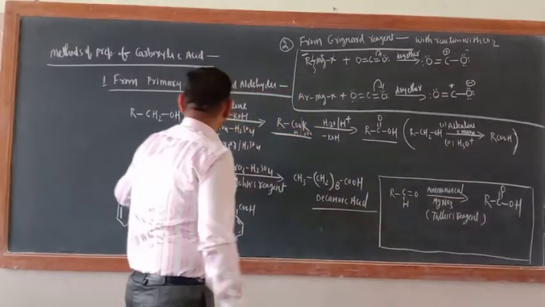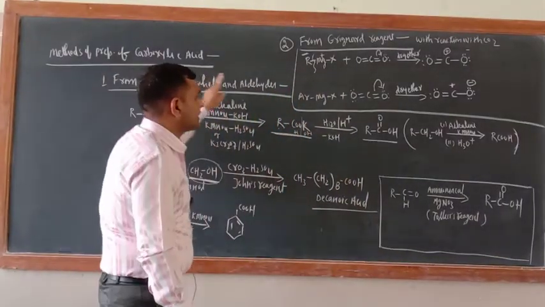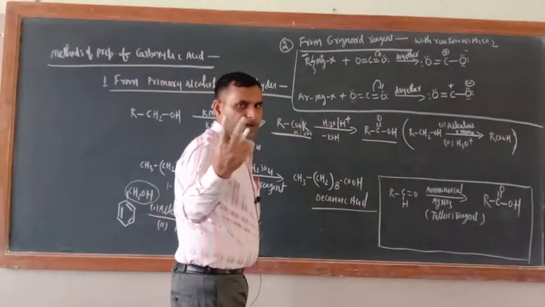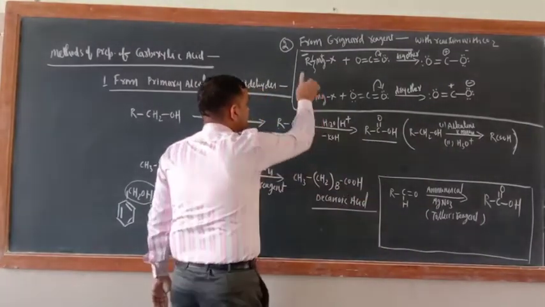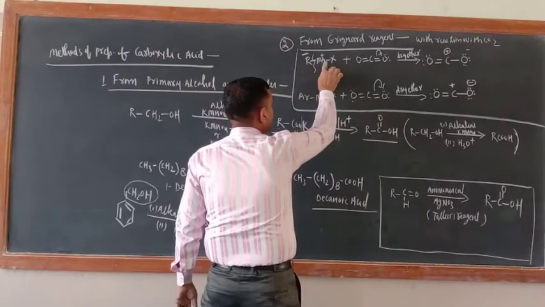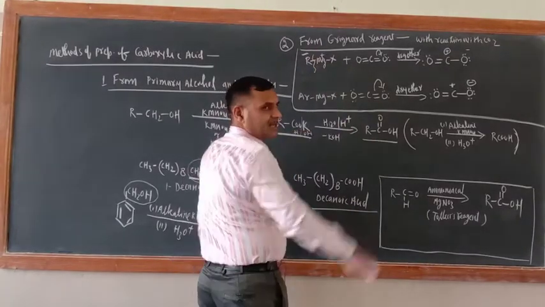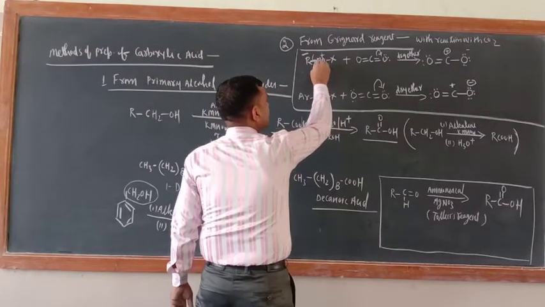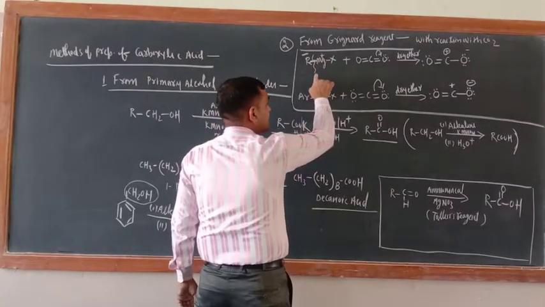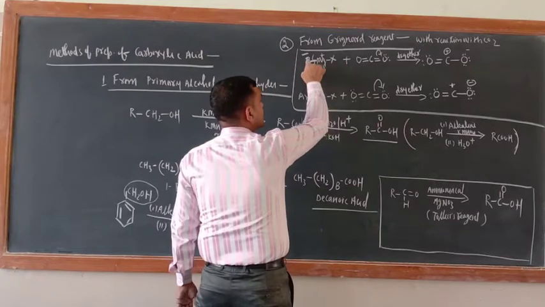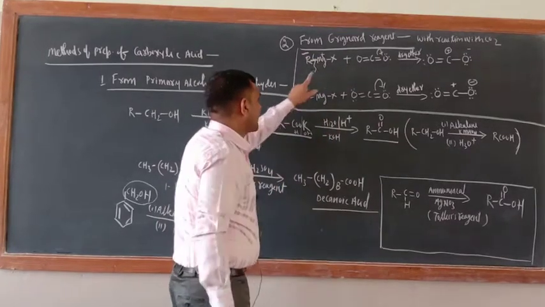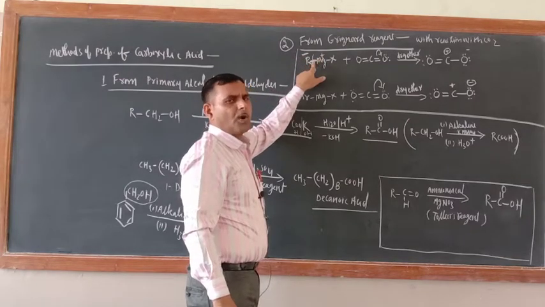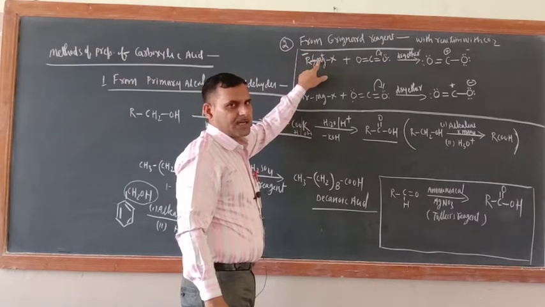Now the next method of preparation of carboxylic acid is from Grignard reagent. Grignard reagents are of two types, aliphatic and aromatic. So this is RMgX. You know the bond between R and Mg is polar. This is 36% ionic. The carbon is more electronegative than magnesium, so this is negative, this is a polar covalent bond, and the Mg part is positive.